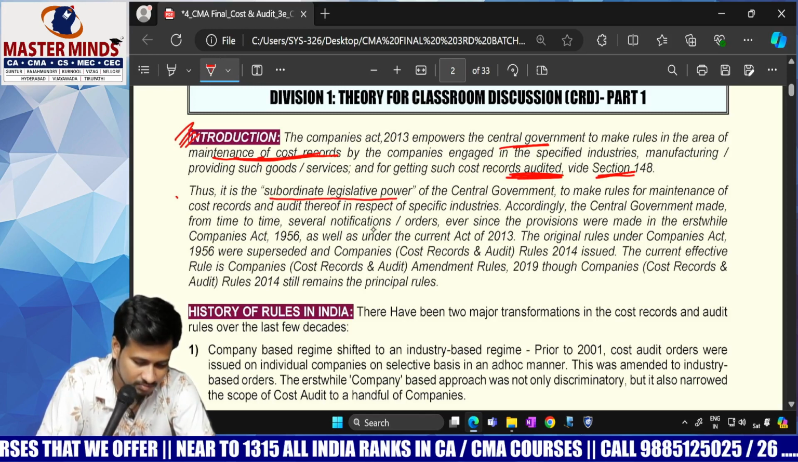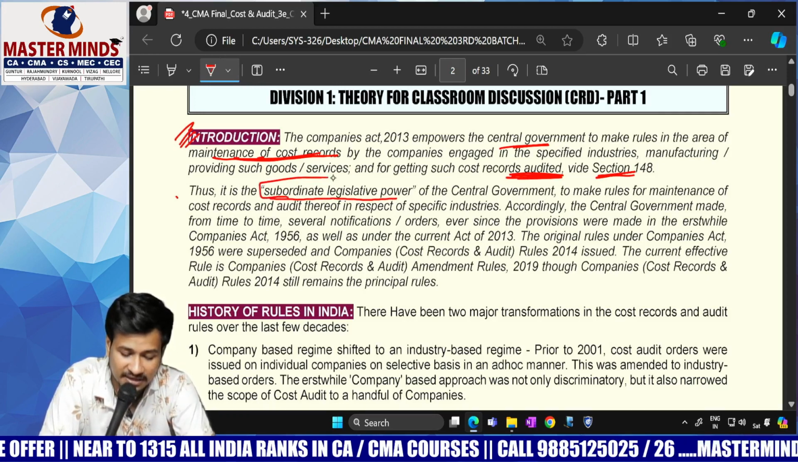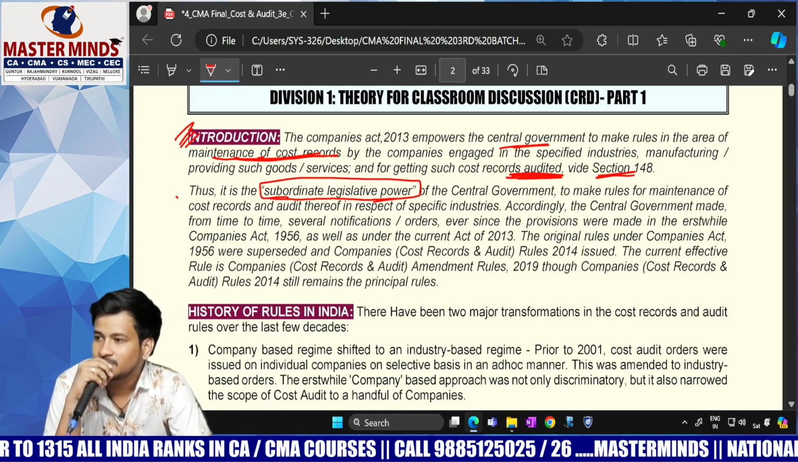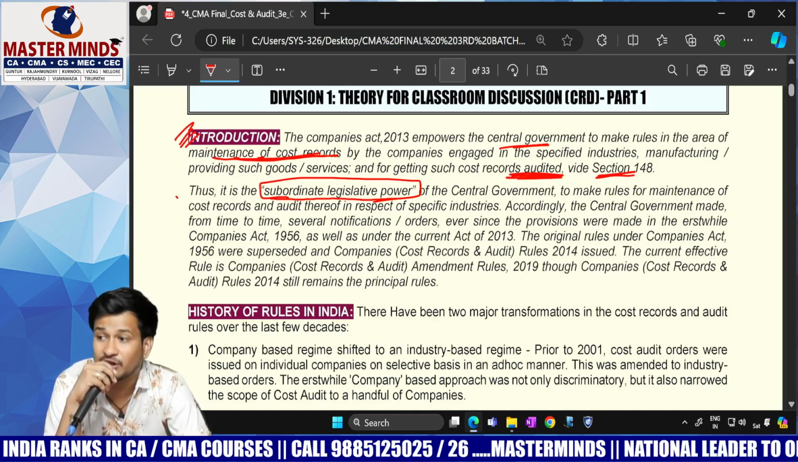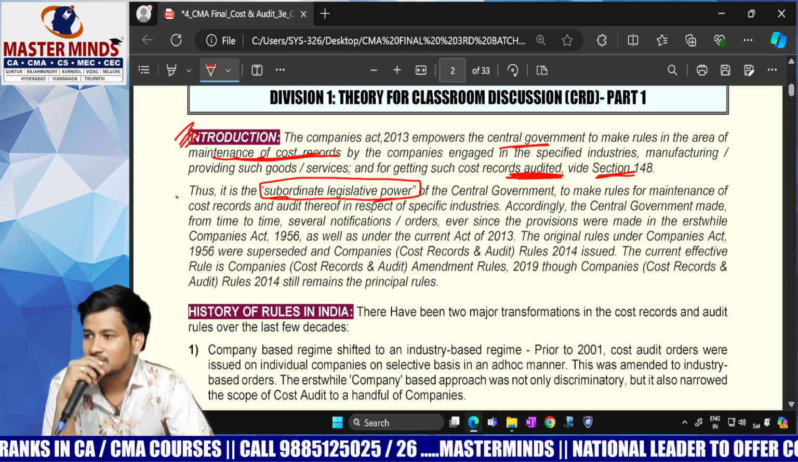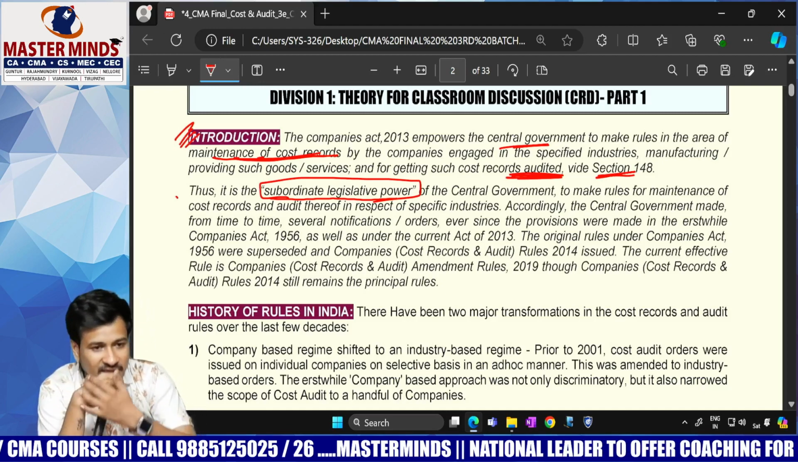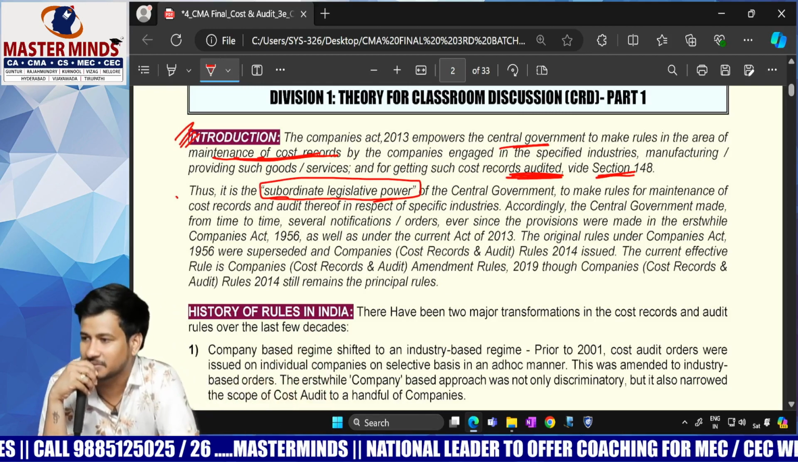Thus, it is the subordinate legislative power of the central government to make rules for maintenance of cost records and audit thereof in respect of specific industries. It is the subordinate legislative power of the central government. The central government generally has legislative power, am I correct? But here the legislative power is entrusted by the Companies Act to the central government.